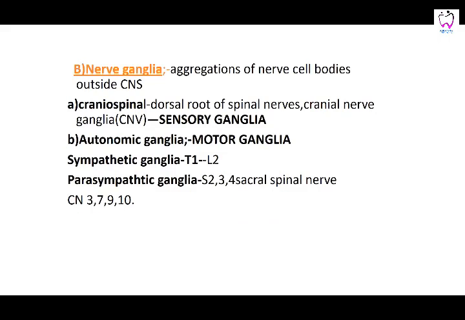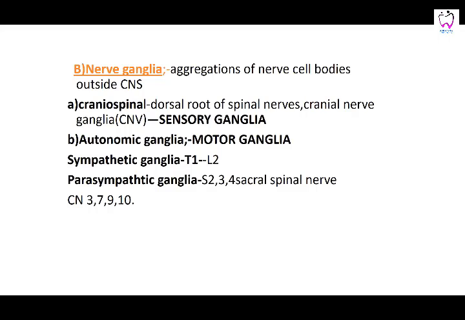Then it has nerve ganglia. These nerve ganglia are aggregations of nerve cell bodies. They lie outside the central nervous system. Two types of ganglia can be seen. One is your craniospinal ganglia. That is the dorsal root of the spinal nerve that has a craniospinal ganglion, that is the dorsal root ganglion or the sensory ganglion. The nerve fibers which are coming from the periphery, that is the sensory fibers, are going to relay on this dorsal root ganglion, and then they are going to go upwards. That is, the relay is there. This is the dorsal root ganglion, which is called the craniospinal ganglion or the sensory ganglion.